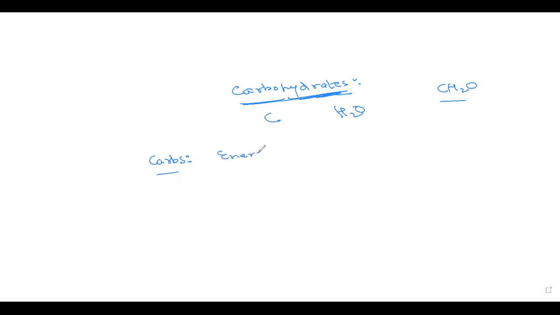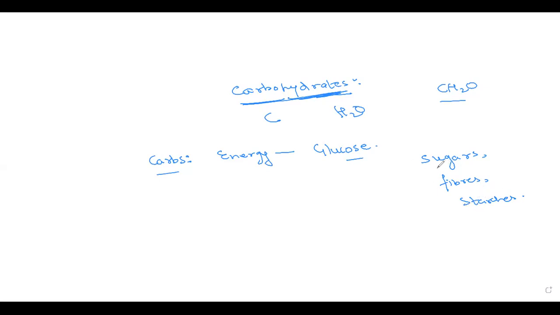The energy that we get for doing our daily activities is derived from glucose, which is the very basic unit of a carbohydrate. The simplest carbohydrate that we know is the glucose. Now, the carbohydrates, apart from providing energy, also help in building up the biomolecules of human body. Carbohydrates can be found in the form of either sugars or fibers or starches. So these are the different types of carbs that we find in the human body.